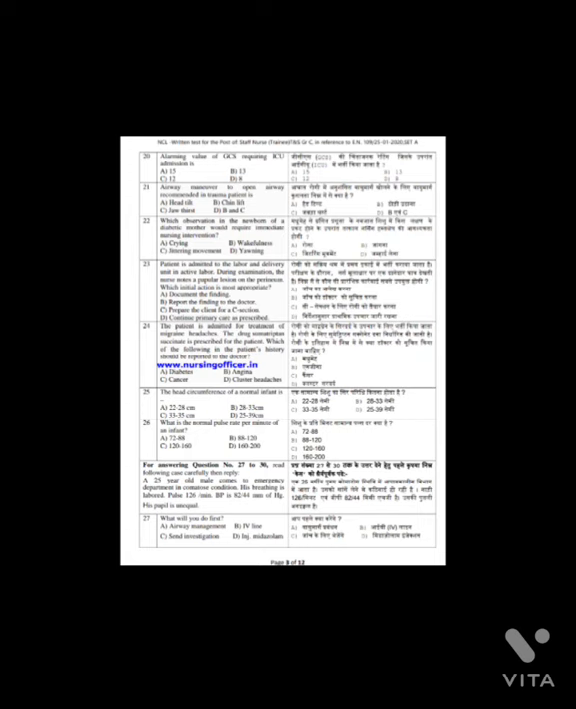Question number 24. Patient is admitted for treatment of migraine headache. The drug sumatriptan succinate is prescribed for the patient. Which of the following in the patient's history should be reported to the doctor? And the answer is option B, angina. Question number 25. The head circumference of a normal infant is, and the answer is option C, 33 to 35 centimeter. Question number 26. What is the normal pulse rate per minute of an infant? And the answer is option C, 120 to 160 beats per minute.